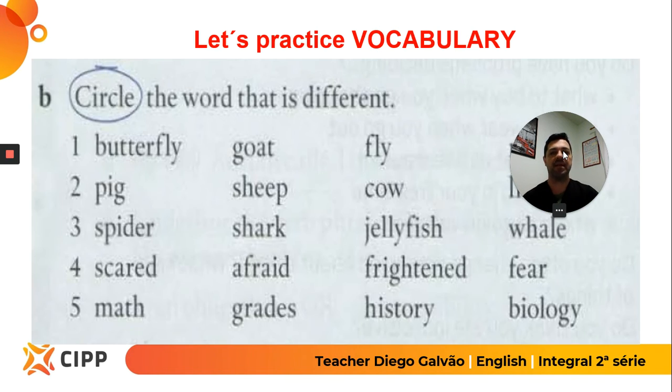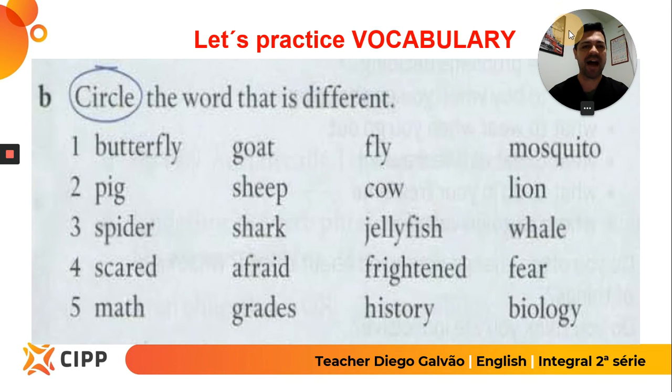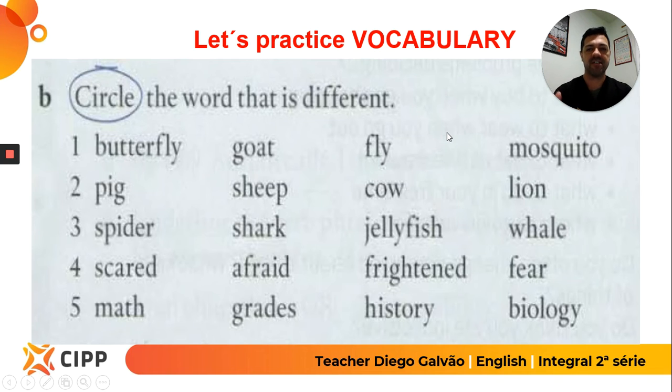Going to the vocabulary, let's practice a little with this nice exercise. Circle the word that's different. First, I'm going to do it with you, telling you the correct answer, and you think at home why that answer is correct. Which word doesn't belong to the group? We have butterfly, goat, fly, and mosquito. The word that doesn't belong to the group is goat. Correct.